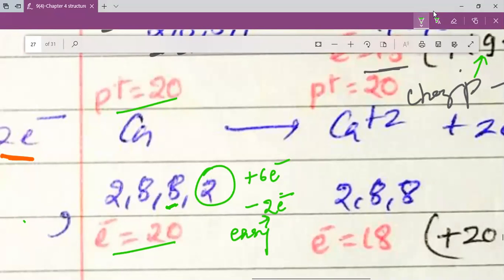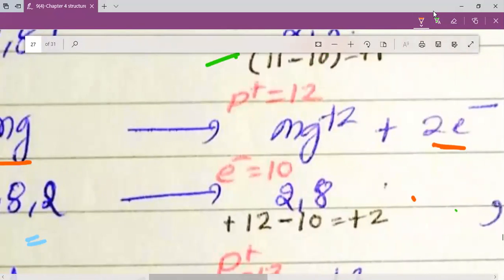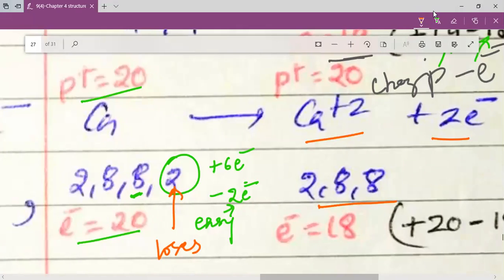As calcium prefers to remove 2 electrons, it loses its 2 electrons and makes a cation. When these 2 electrons are lost, the new electronic configuration which is formed is 2, 8, 8, because out of 2, 8, 8, 2, these 2 electrons are lost. Now you can see that the total number of electrons is 2 plus 8, 10, plus 8, 18. So in total we have 18 electrons, but we have not changed any protons. So protons are still 20.